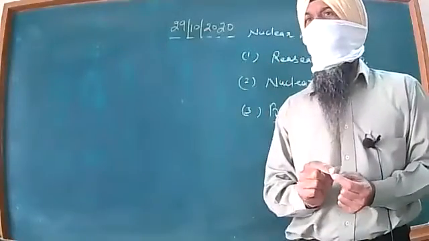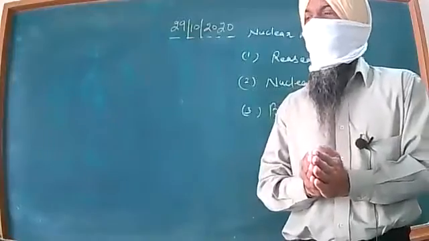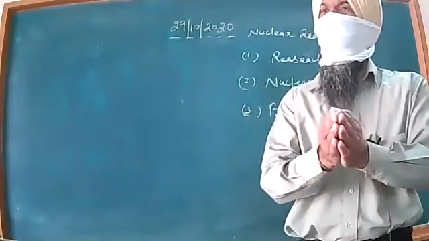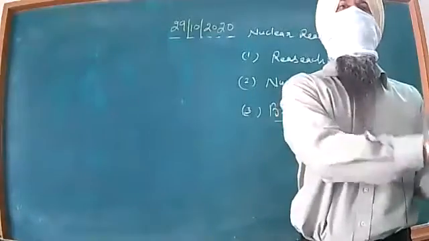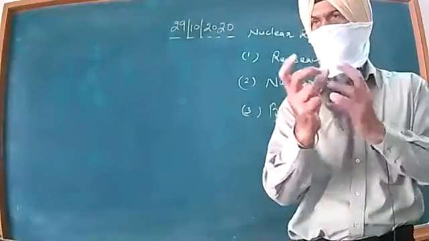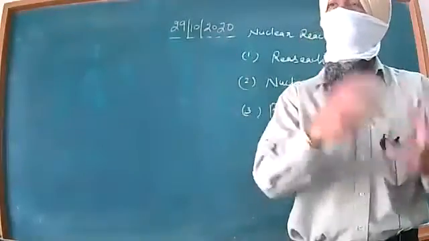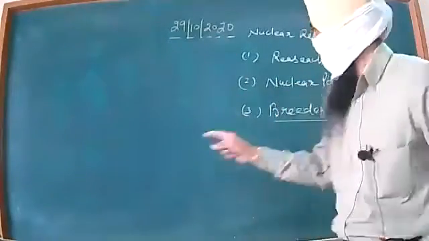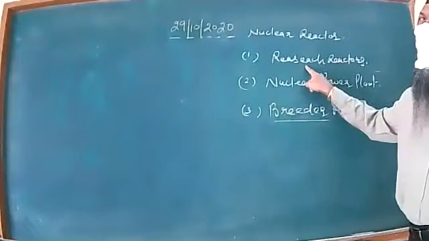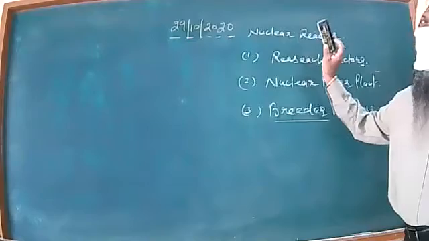Actually, in the breeder reactor, the rate at which the nuclear fuel is consumed is less than the rate at which the nuclear fuel is produced. This is just another machine to produce better quality nuclear fuel. I will be talking about these two in detail. These two are there, and we will not talk about research reactors. These are basically of this type.